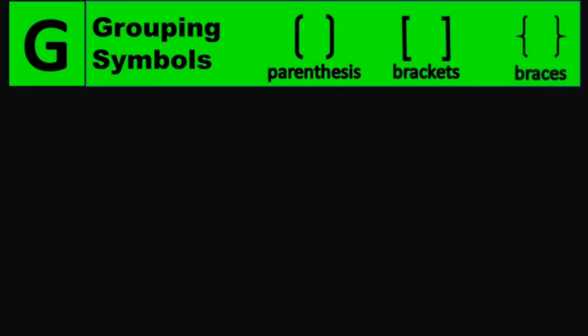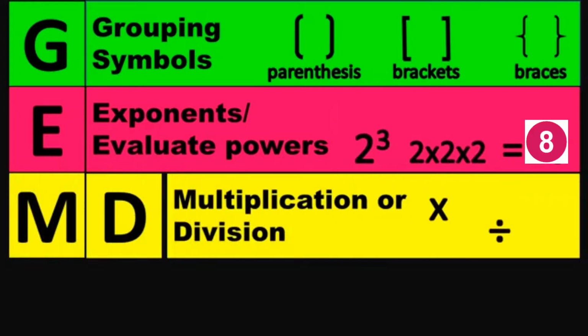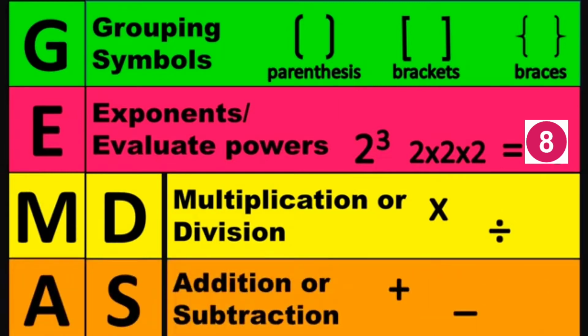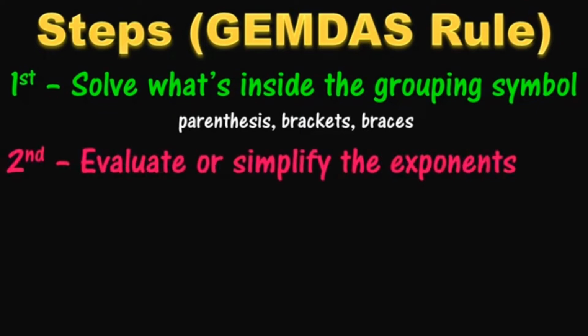These GEMDAS rule are grouping symbols like parentheses, brackets, and braces, exponents or evaluating powers, multiplication or division, and addition or subtraction. These are the steps in GEMDAS rule. First, solve what's inside the grouping symbol. Second, evaluate or simplify the exponents.